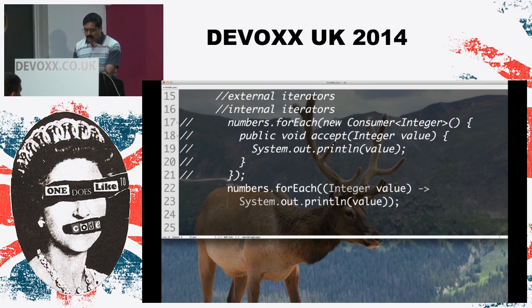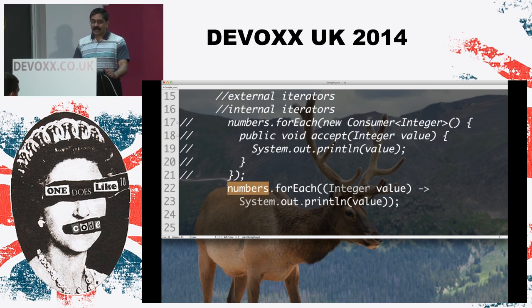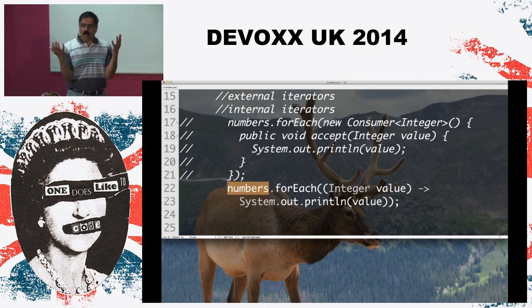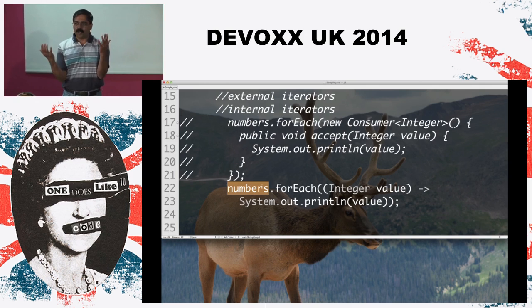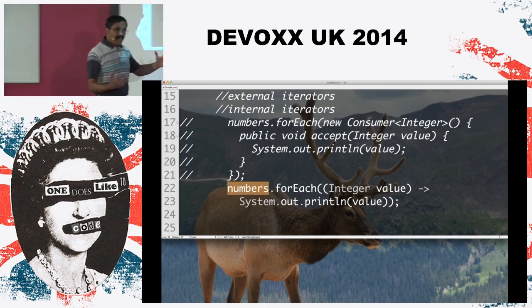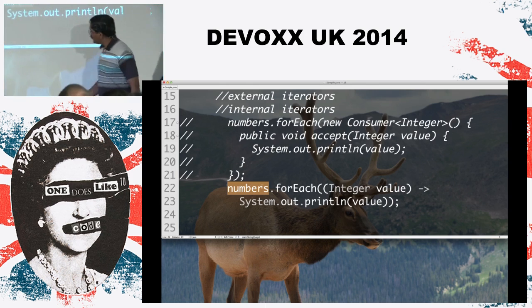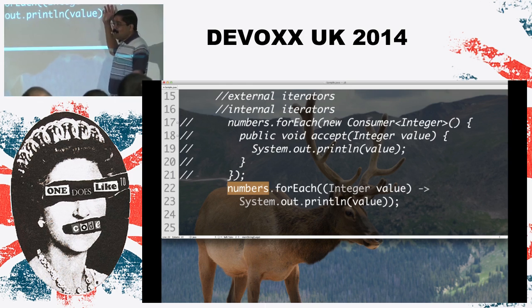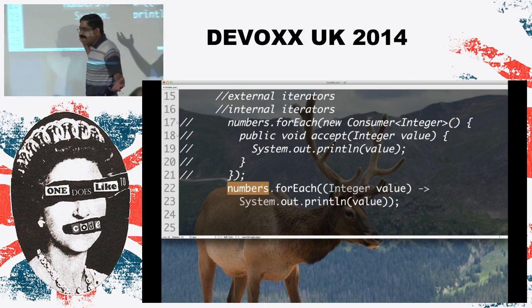If you look at this code for a second, now, what in the world is numbers? Do you know what numbers is? It's a collection of what? Integers. You know it. Does Java know it? Absolutely, right? So Java knows it, you know it, and why in the world are we saying it's an integer? Now think about it. If you're iterating through a collection of integers, guess what this would actually be? The integers, right? What in the world else can it be?